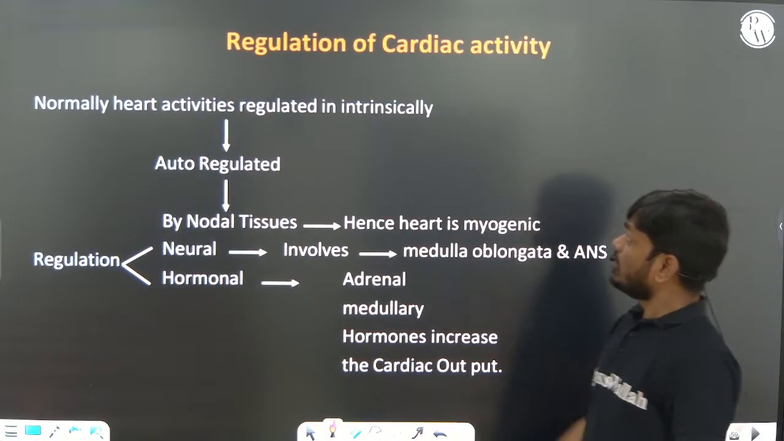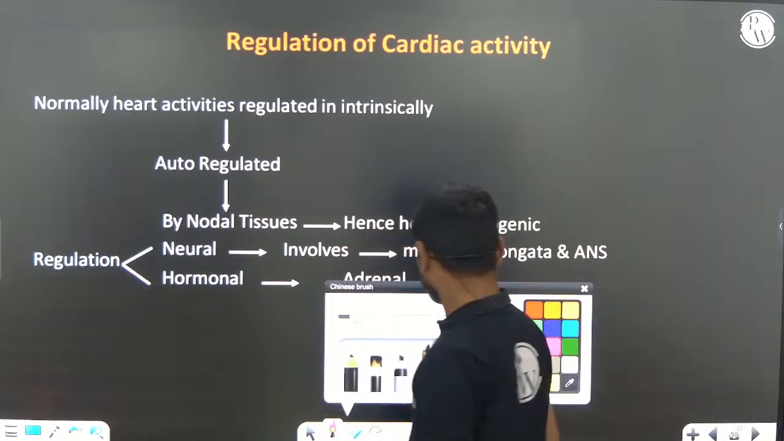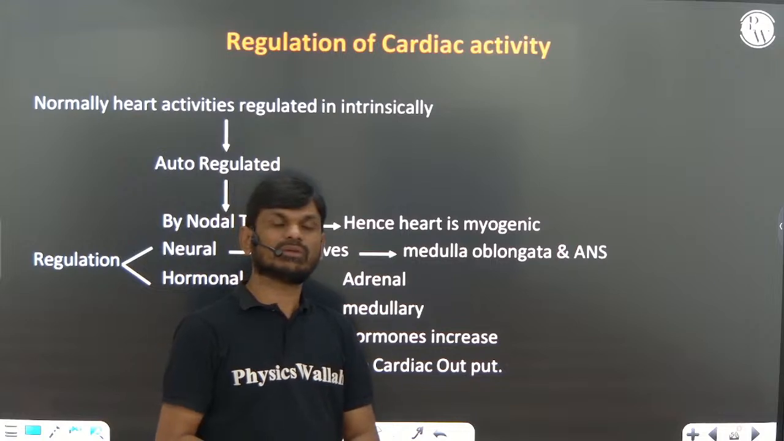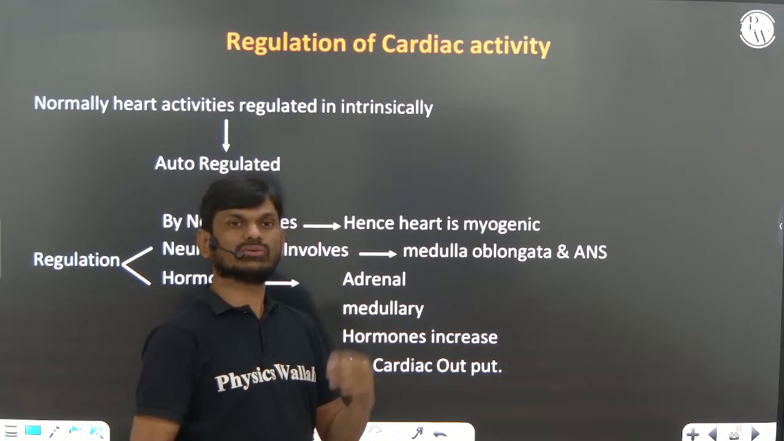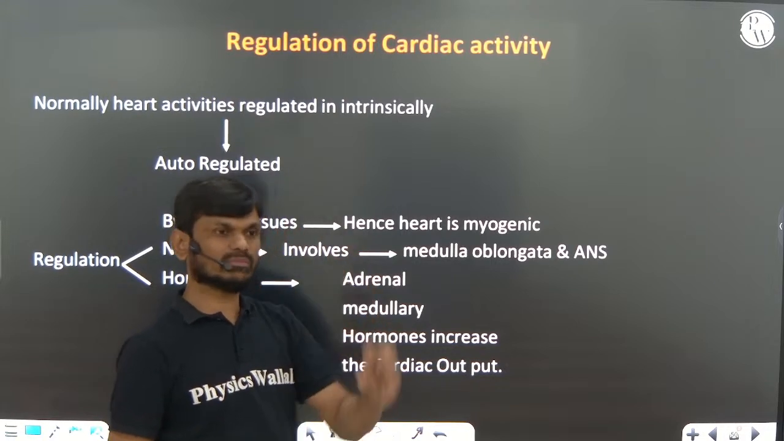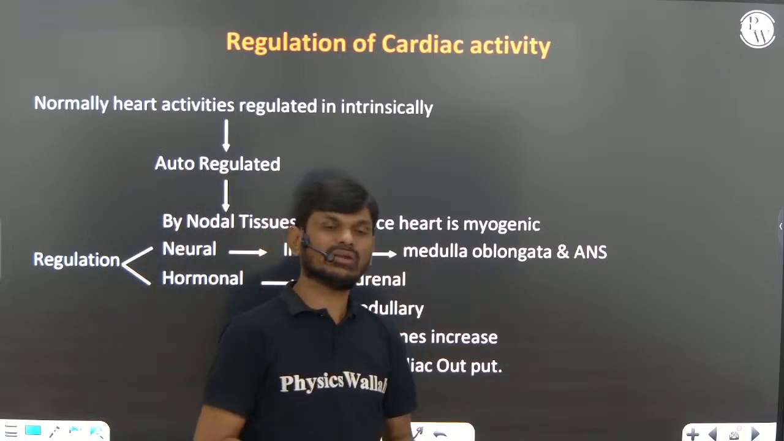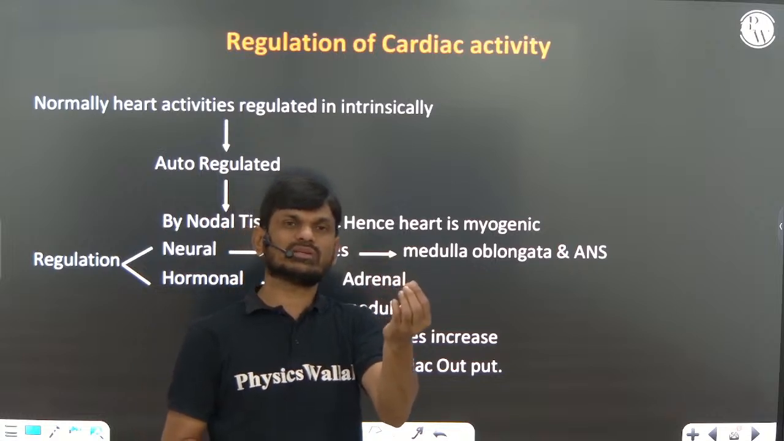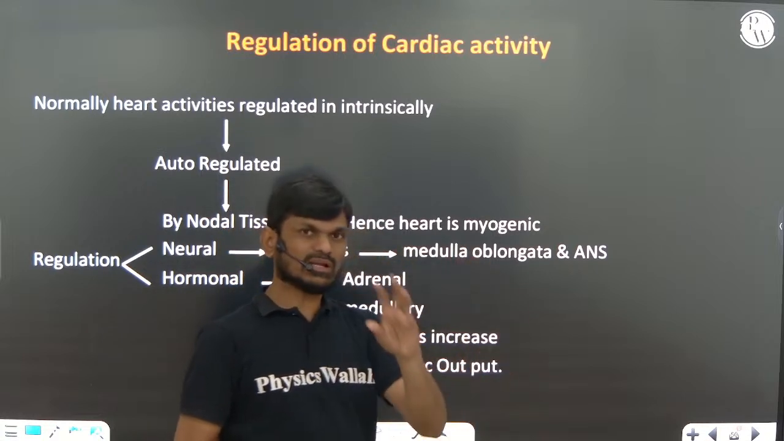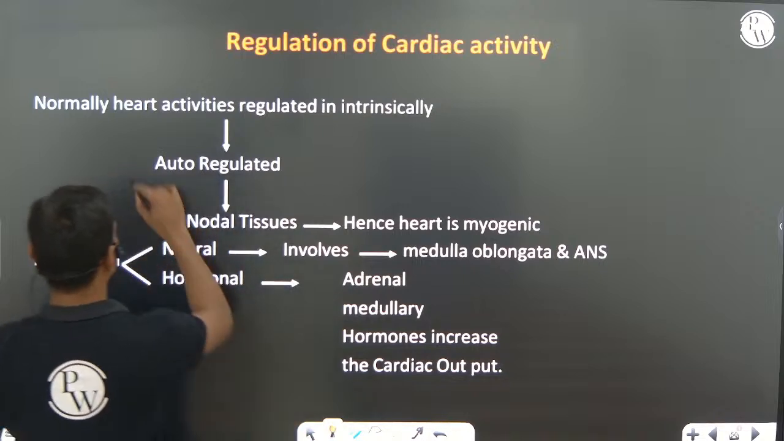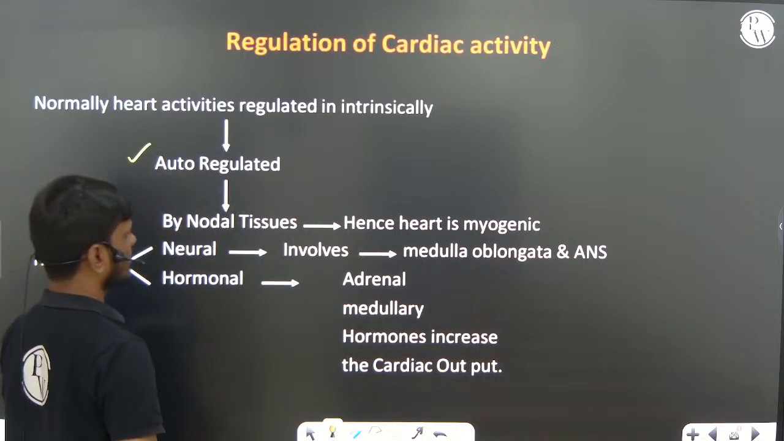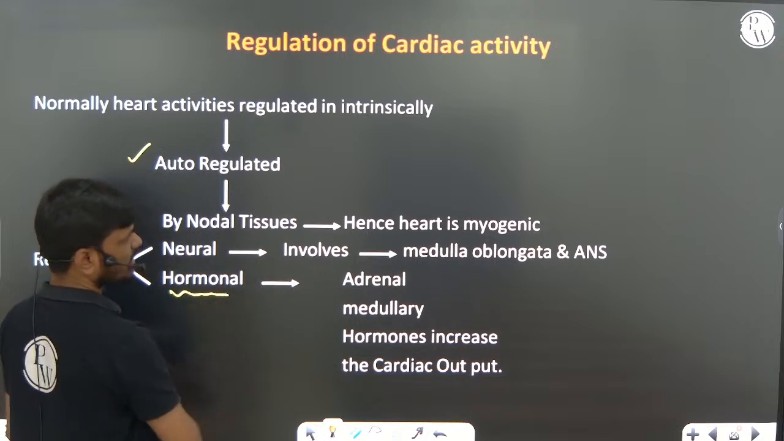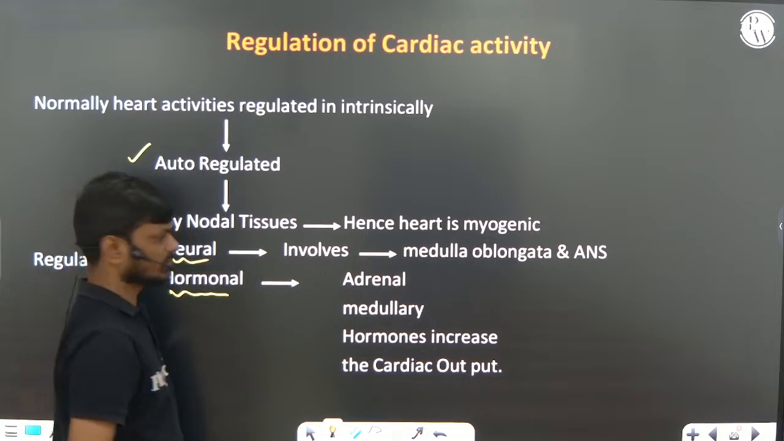So, regulation of cardiac function. Generally it is the neural system and chemicals, hormonal and also neural system, that can regulate the functioning of the heart. But it is a myogenic heart because it is regulated by the special type of muscle present in the heart, that is called nodal tissue. So it is auto-regulated, but hormones and the neural system also regulate the function.